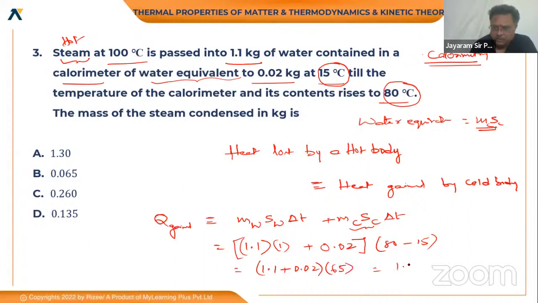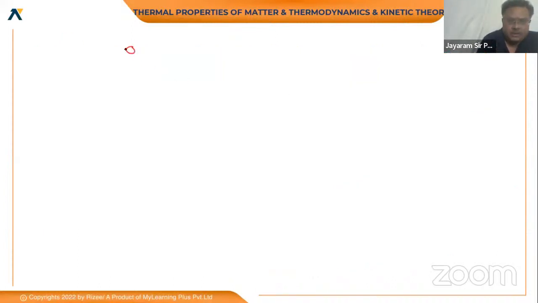Or else 1.12 into 65, this is the heat gained. But the one that loses heat is the steam, so this is heat lost. First it has to come down from 100 degrees of steam to 100 degrees of water.